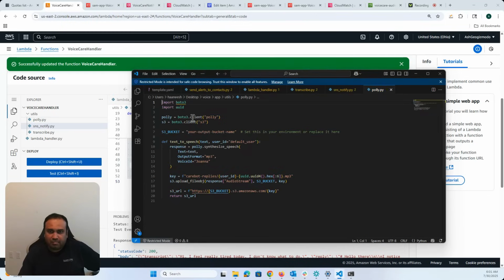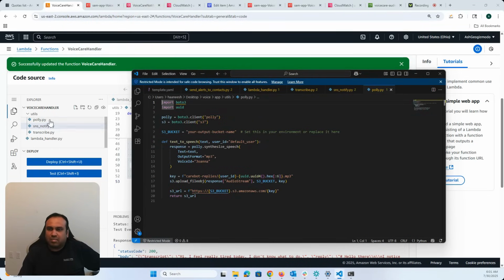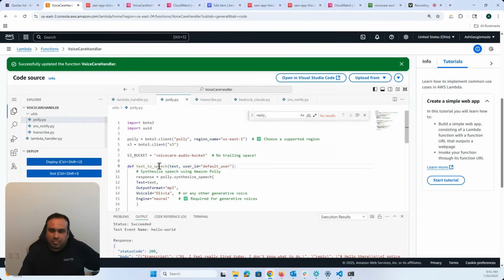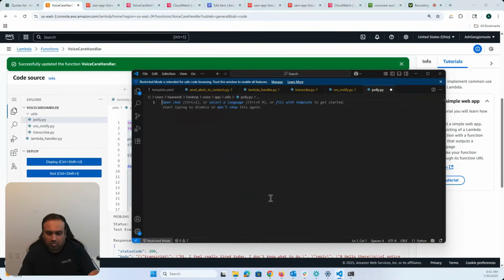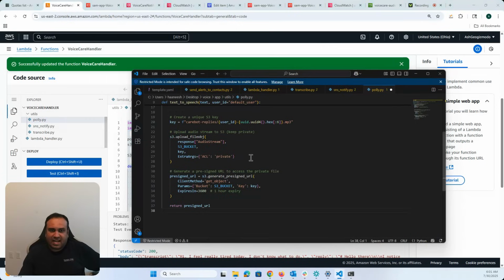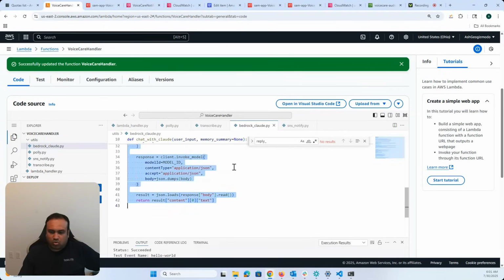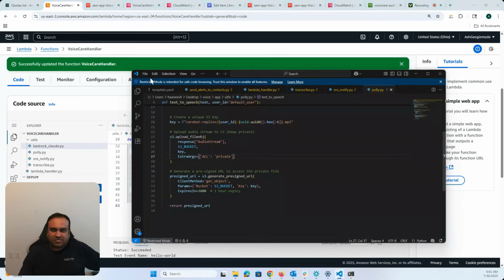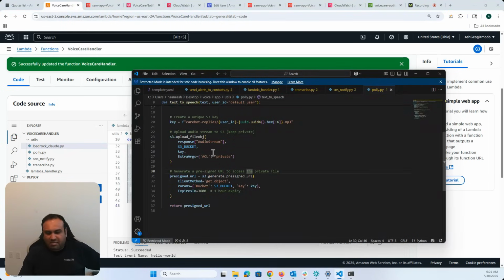Yes, I have poly. So let me copy the poly, and finally I have the bedrock cloud. And so the bedrock cloud is the last function. Okay? And so I made sure that all my Lambda functions are here.